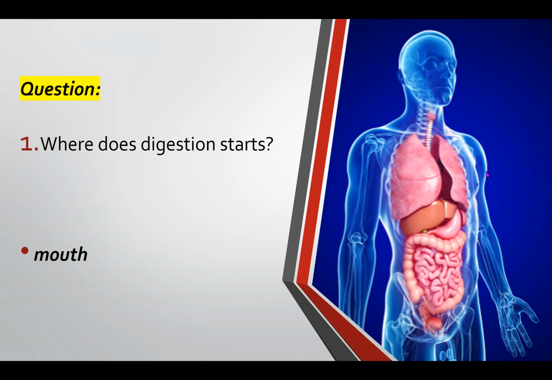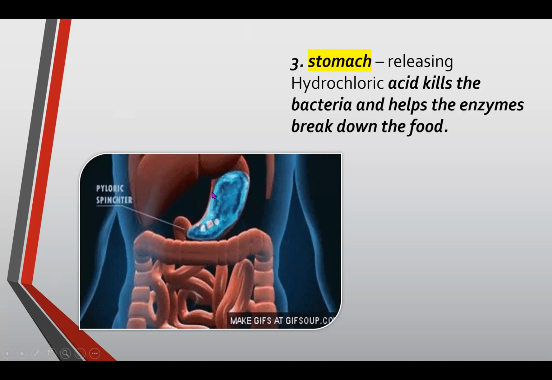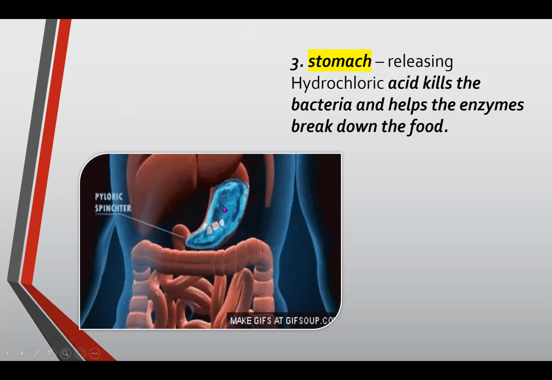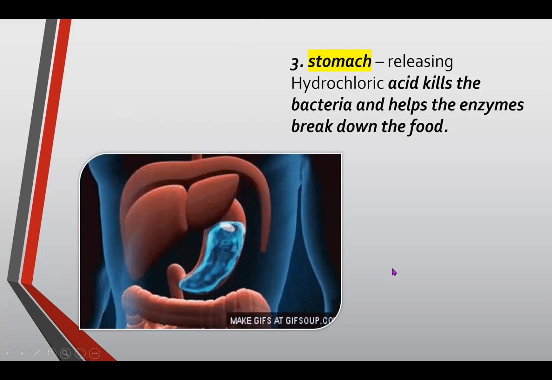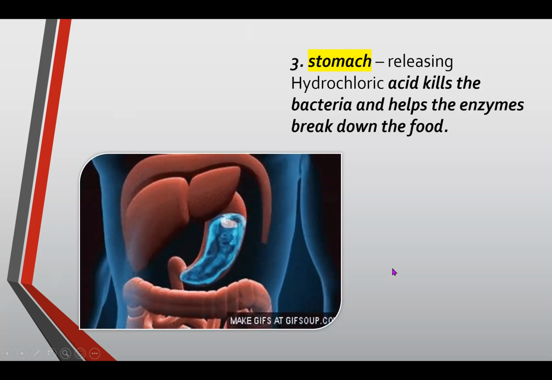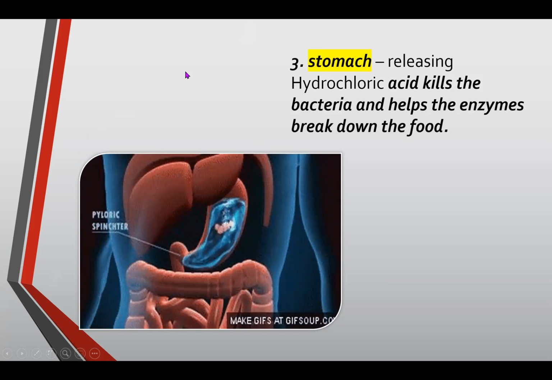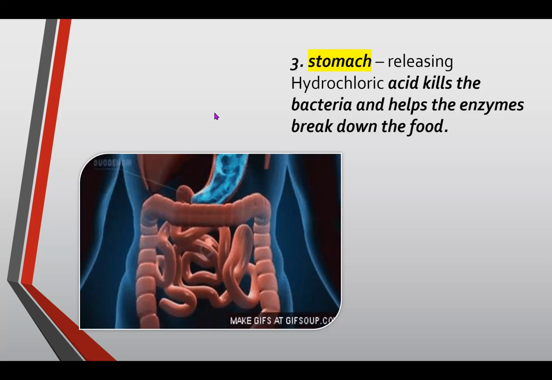The third part is the stomach. The stomach releases hydrochloric acid, which kills the bacteria and helps the enzymes break down the food. After the esophagus, the food goes to the stomach, which holds the food. The stomach releases acids that kill the bacteria, making it safe for us not to get food poisoning.